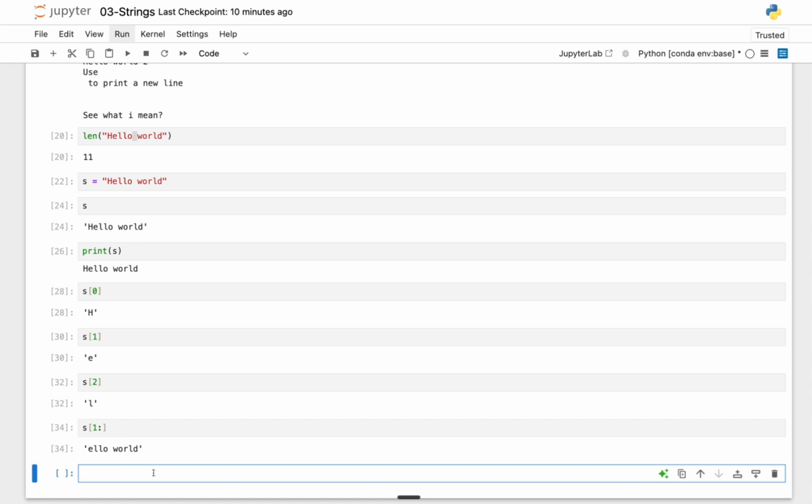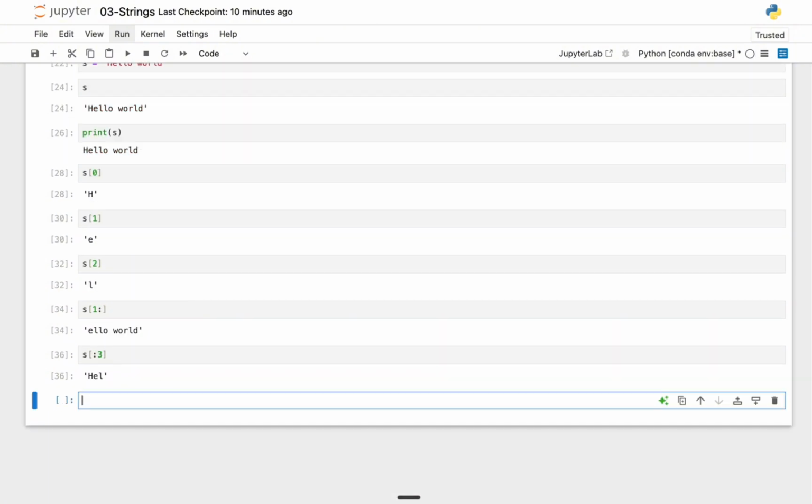So I can also do reverse. If I want to do s and take everything from the back up to 3, don't forget the last index is not going to get taken, right? So let's count it: 0, 1, 2, 3. You're going to be thinking it's supposed to grab HELL, but no. Remember I said that it's not going to grab that 3. It's going to do -1, so it's going to take from 0 to 2. Instead of HELL, we're going to have HEL. If I run this cell, you can see we have HEL here.